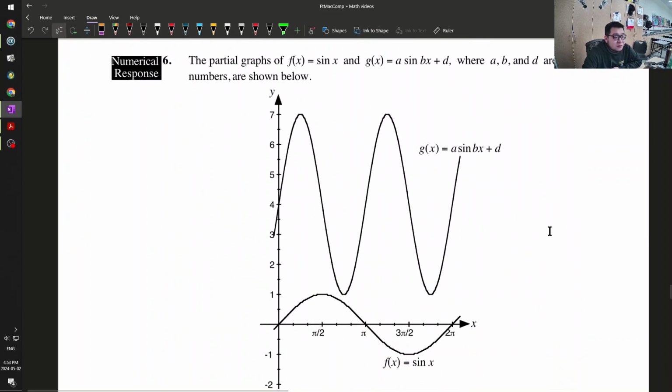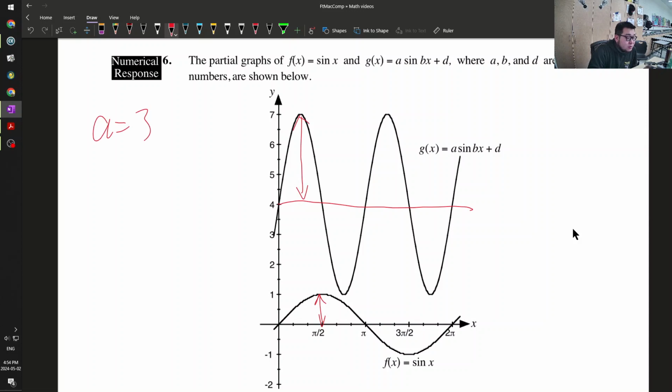The graphs of these functions are shown where a, b, d are whole numbers. No, sorry, a, b, d. There is no c. Okay, so what is my amplitude? Before, my amplitude is 1. Now my amplitude is 1, 2, 3. So that means my a must equal 3. Now, what is my midline? My midline is equal to 4, so that means my d value must equal 4.